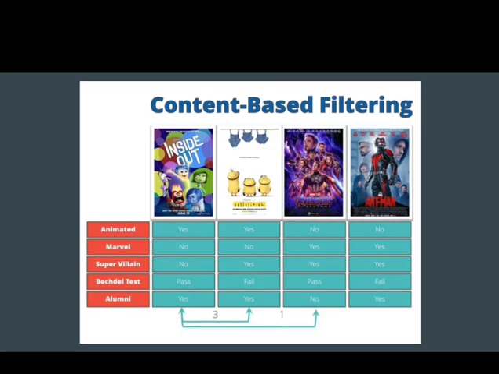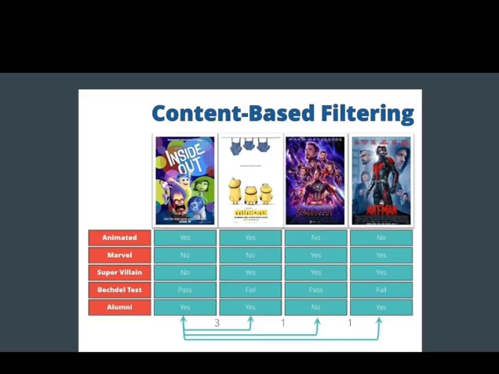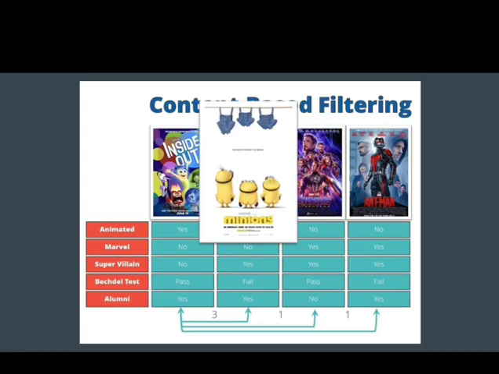And if we consider Inside Out with Ant-Man, we can see one property matching, which is alumni. As we said before, we already watched Inside Out and we liked it. So based on content based filtering, the recommender system will now recommend Minions based on the matching of these properties. This is the way content based filtering works.